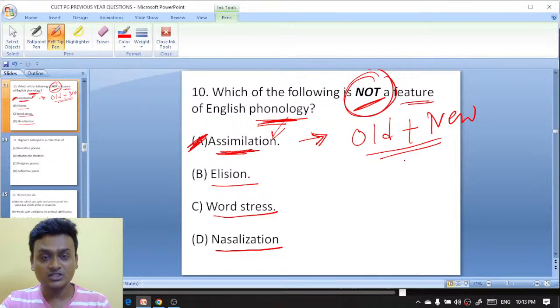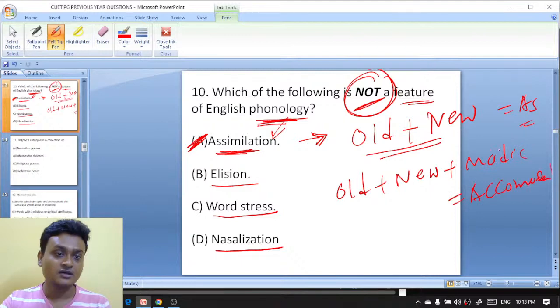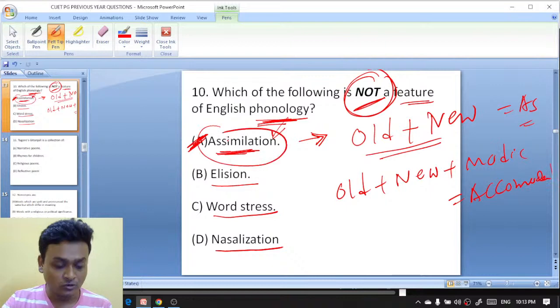Old knowledge plus new knowledge plus modification, तब एक्कोमोडेशन हो रहा है. So here assimilation does not deal with English phonology. So here A is the right answer.